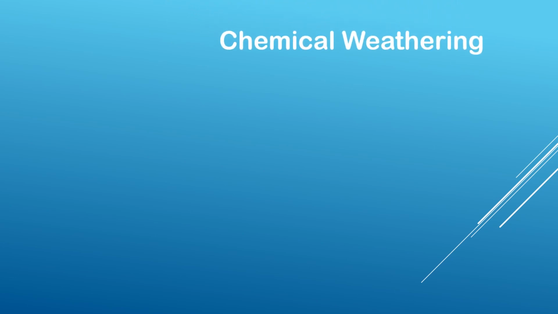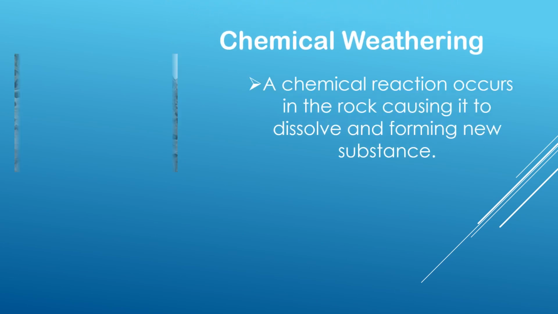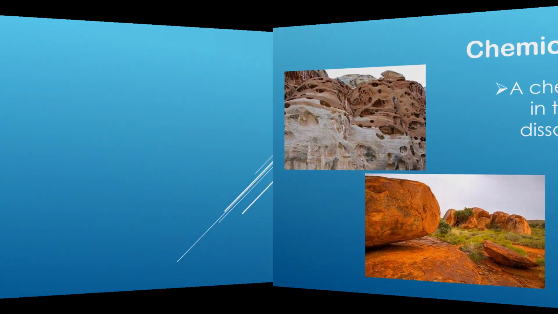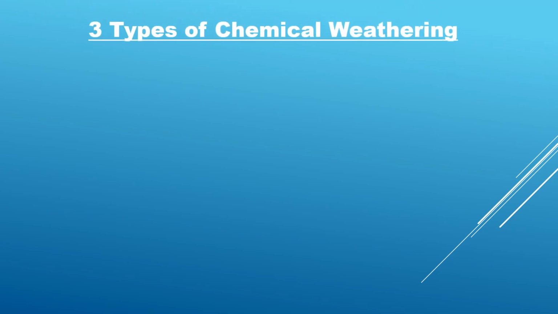Chemical weathering. A chemical reaction occurs in the rock causing it to dissolve and form new substances. Remember, the key of chemical weathering is that it forms new substances. Three types of chemical weathering.